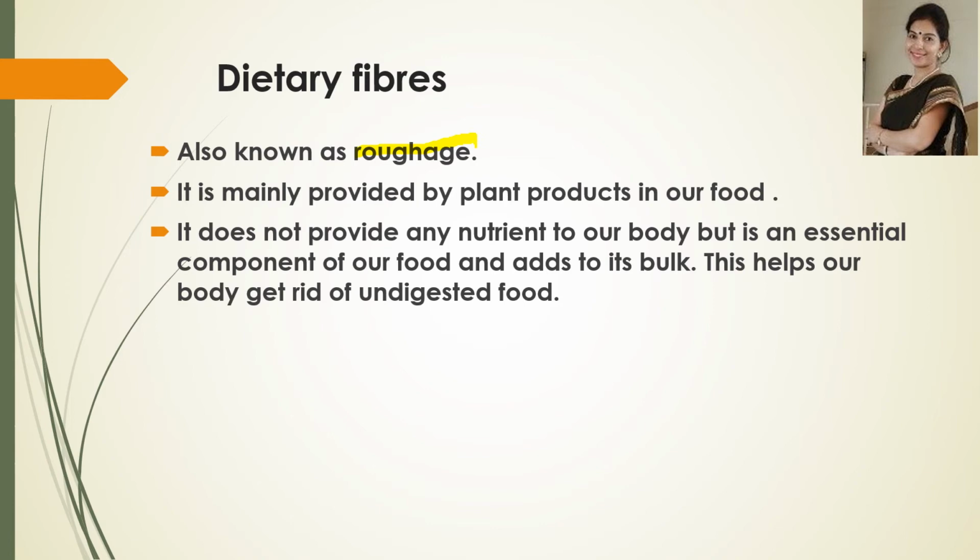It is mainly provided by plant products in our food, because plant products contain cellulose, which is the main component of dietary fibers. Dietary fibers do not provide any nutrient, but they are an essential component of our food because they help in getting rid of undigested food from the body.